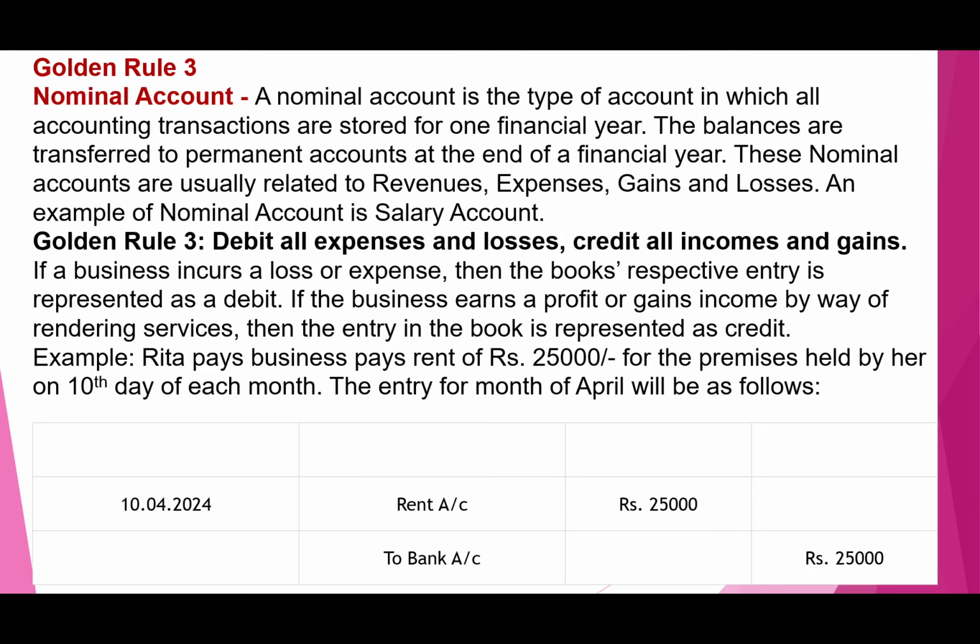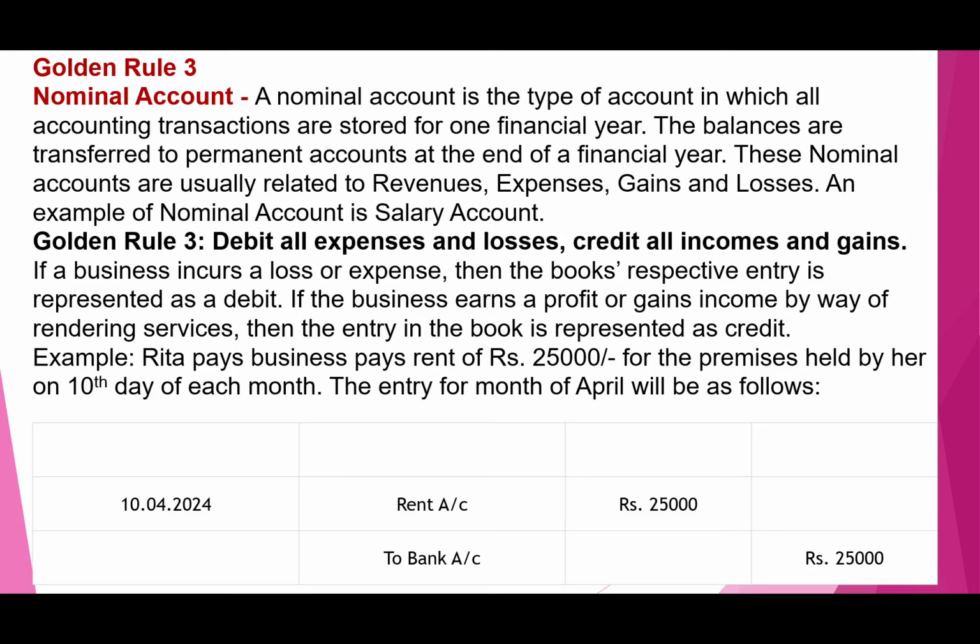If the business incurs loss or expenses, then the entry in the books is represented as a debit. If the business earned profit and gain or income by way of rendering service, then the entry in the books is represented as a credit. Example: Rita pays business rent of rupees 25,000 for premises, on the 10th of each month.